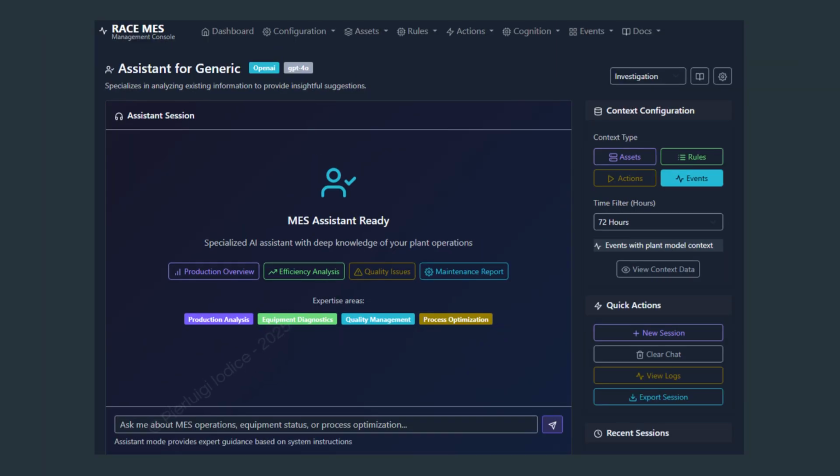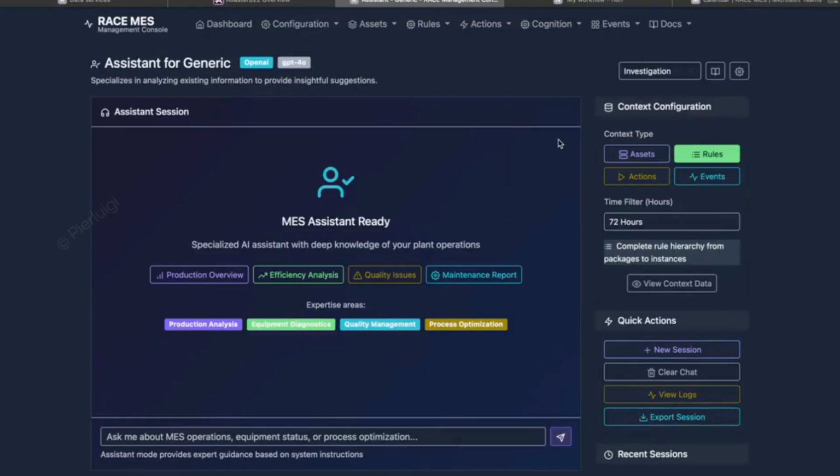Now let's talk about the assistant and how it differs from GPT chat. With chat, we expose governed MES data to a model: events, the plant model, context, and enrichment. You ask questions, it reasons over what it understands. The assistant goes further. Ask it for context, investigation, analysis, report, or troubleshooting, about assets, rules, actions, and events.